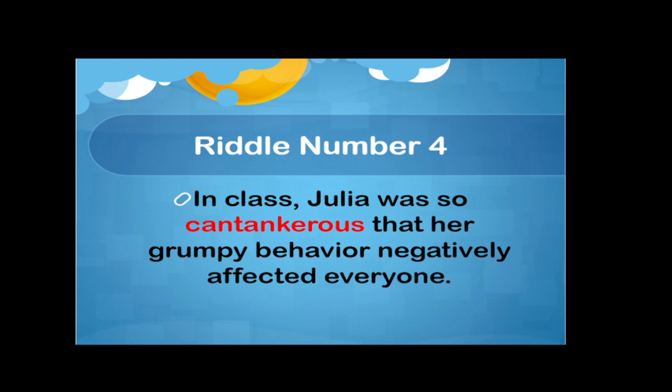And finally, riddle number 4. In class, Julia was so cantankerous that her grumpy behavior negatively affected everyone.